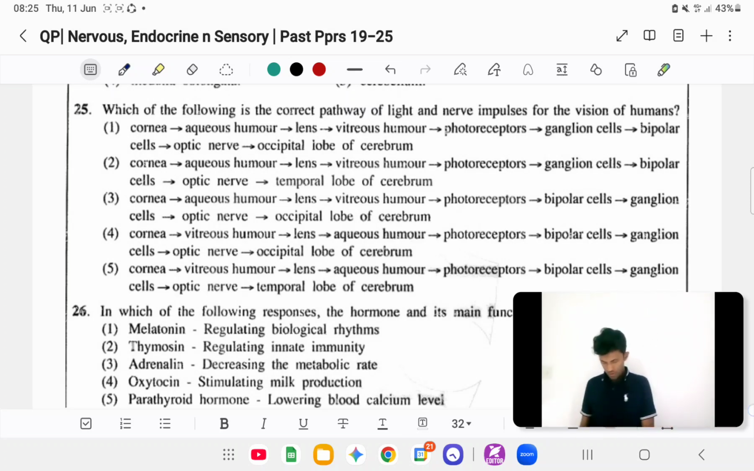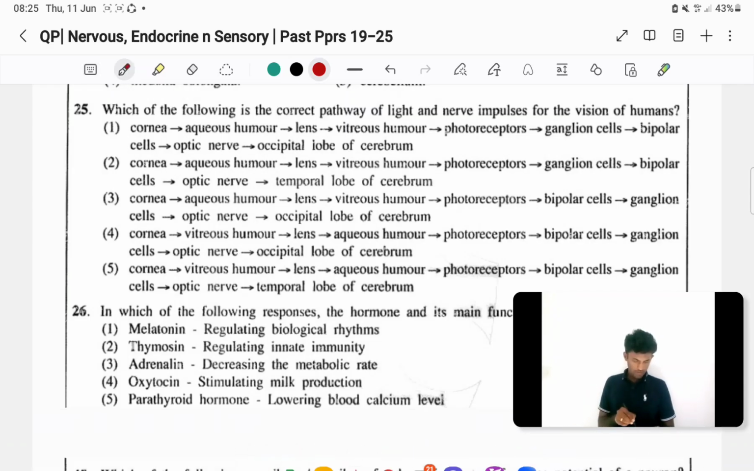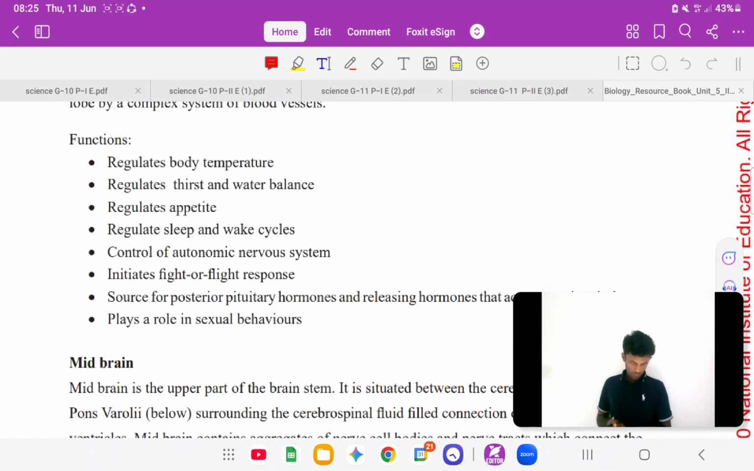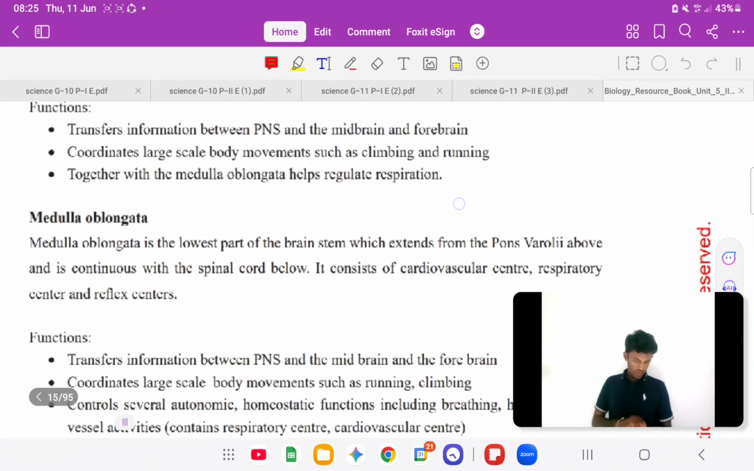Here, every answer has the cornea. Then after the cornea, what is the structure? That is the aqueous humor. When you move to the book, just look at the structure of the eye.